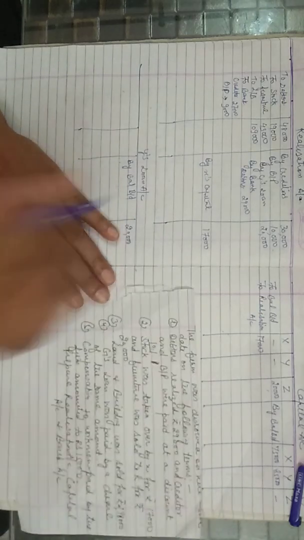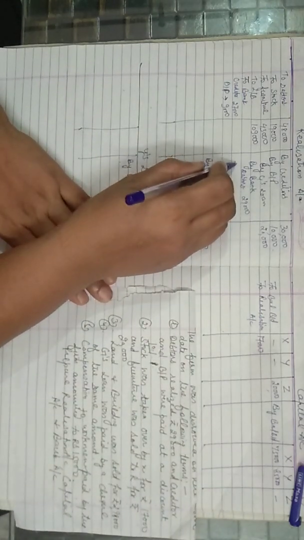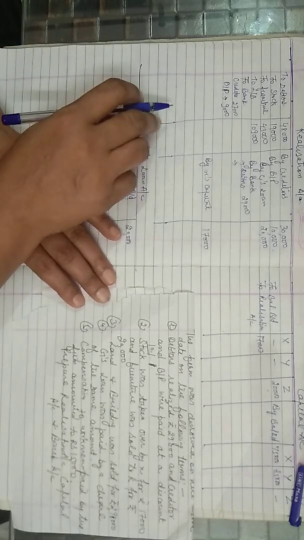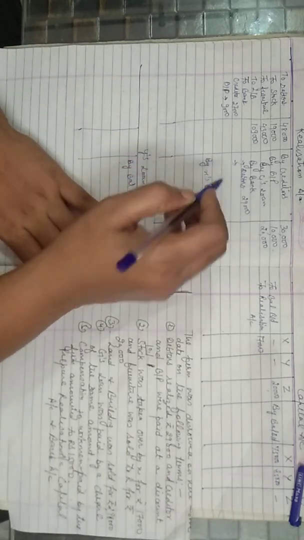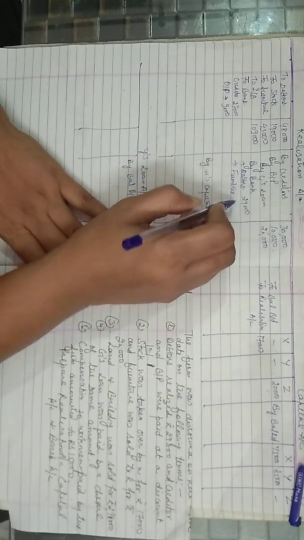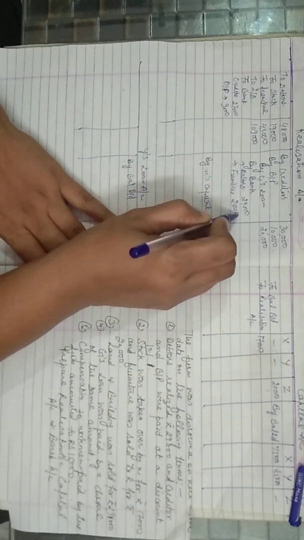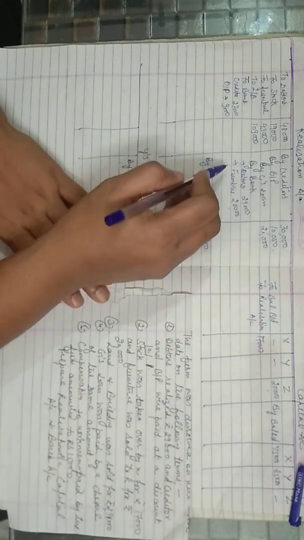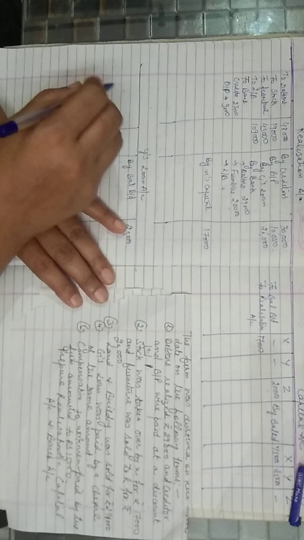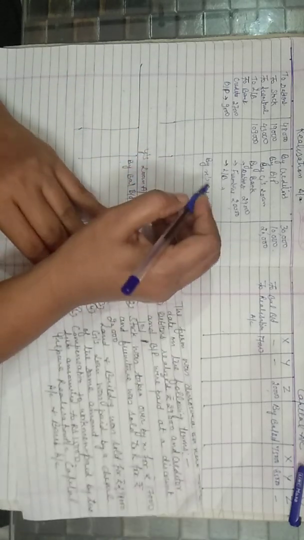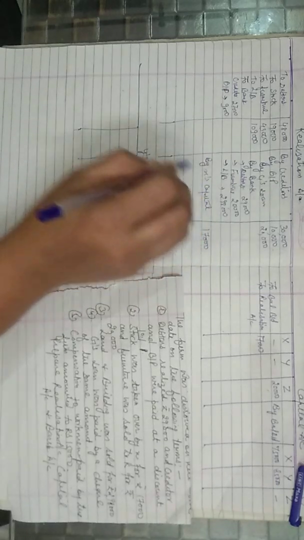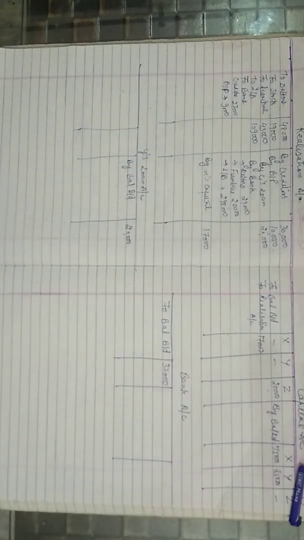Then furniture is sold to K. It is not a party of the firm, it is a third party, so it would come through bank. Bank account debit to realization by furniture, 20,000. Then land and building was sold: bank account debit to realization by land and building. The amount is 2,98,000.